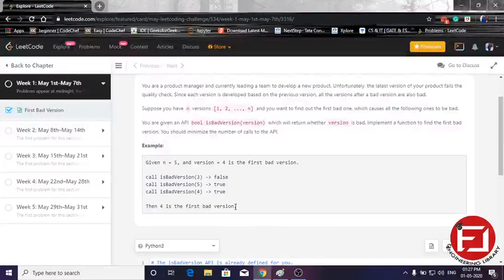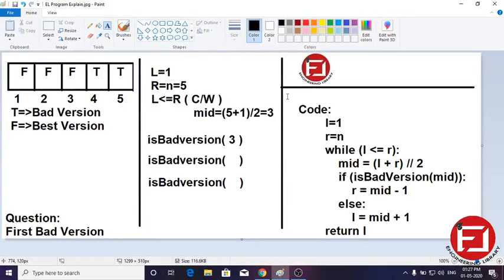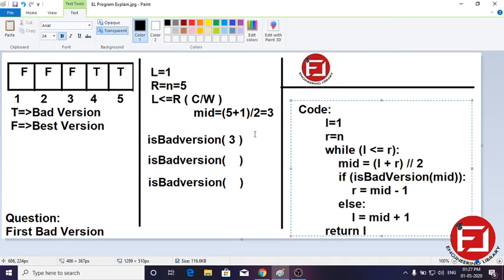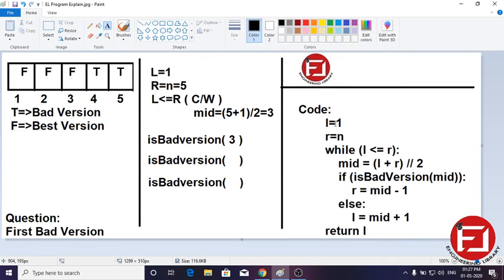In binary search, this is a simple code for it. Initially we will assign the starting index to the low variable, or L variable, which is 1 here in the code. Then we will assign the last index of the array to the right, or R variable, which is n, which will be given in the question.